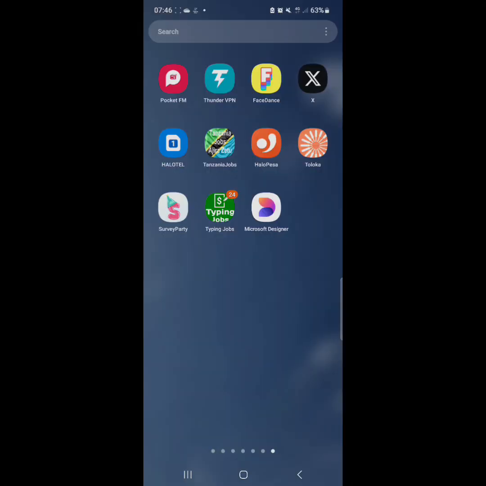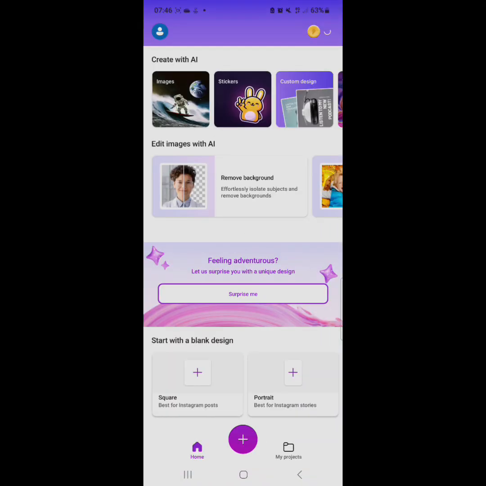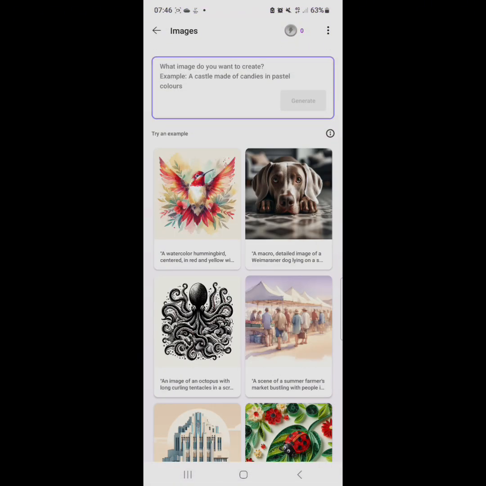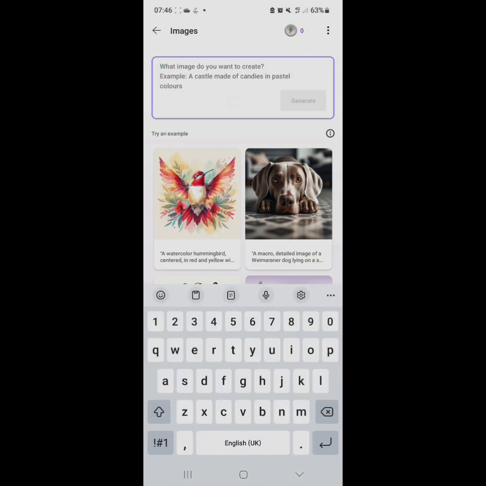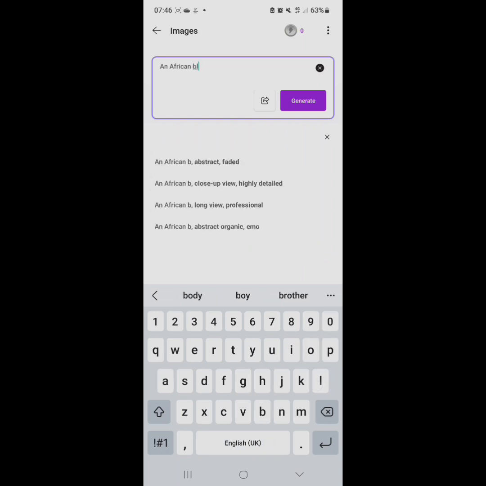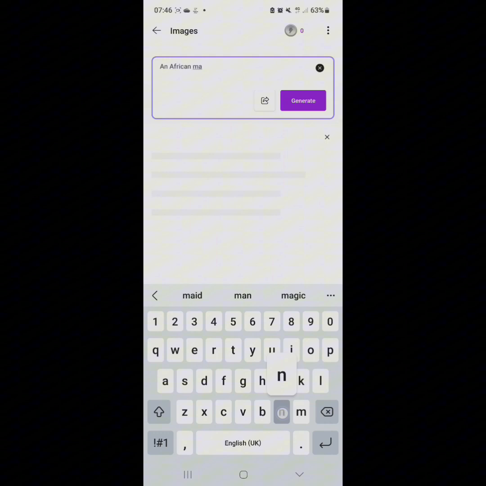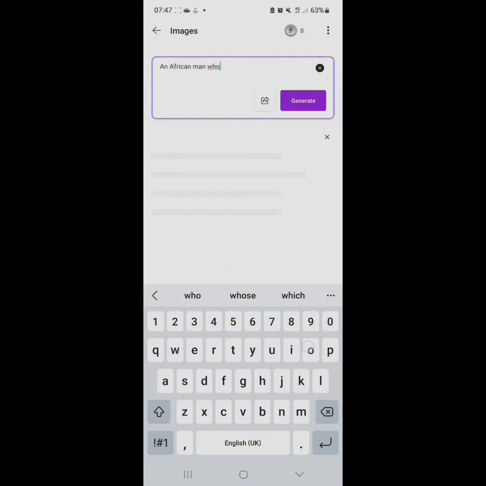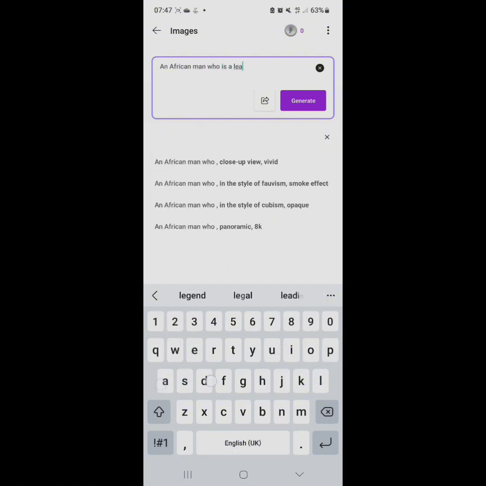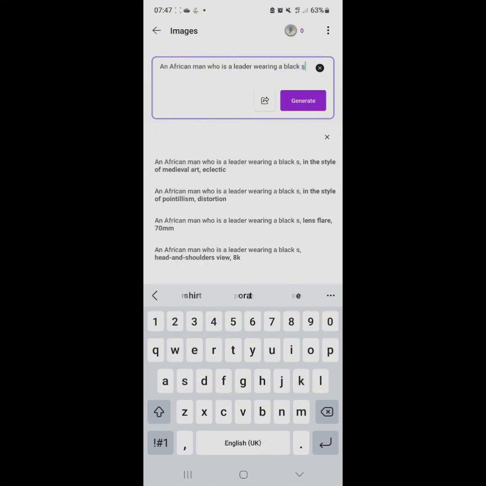After generating your story, now you need an application that will help you generate characters. For the sake of this video, we are going to be using the Microsoft Image Generator. You can use CapCut and others. But yes, we are using this, and we are going to type what we want. You have to describe precisely what you want, so it gives you exactly what you want. If you do not do that, it will give you something else that you don't want. That is how we are describing it. And of course, we are going to click on the purple button written generator, and it will give us the picture that we really want for the story.